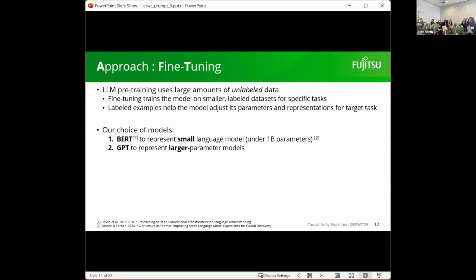So here, we have two choices of models that we will use in the experiment. The first is the BERT model, which represents a smaller language model. It's roughly 250 million parameters, so under 1 billion parameters. And then the second is we use GPT fine-tuning to represent larger-parameter models.